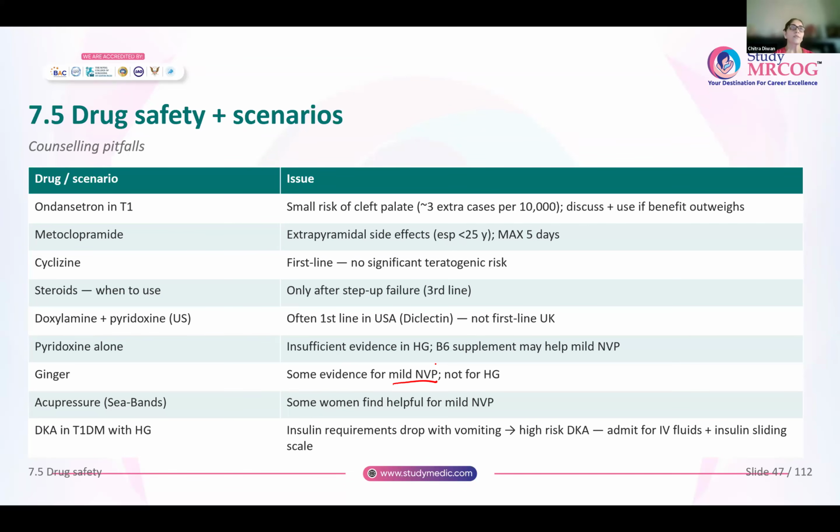Now remember, there is a special group of women, those who have DKA, like type 1 diabetics with hyperemesis gravidarum. What happens is, because of the vomiting, their insulin requirements drop. They stop injecting themselves with insulin. Whenever there are no stores of insulin left, they are at a very high risk for diabetic ketoacidosis.